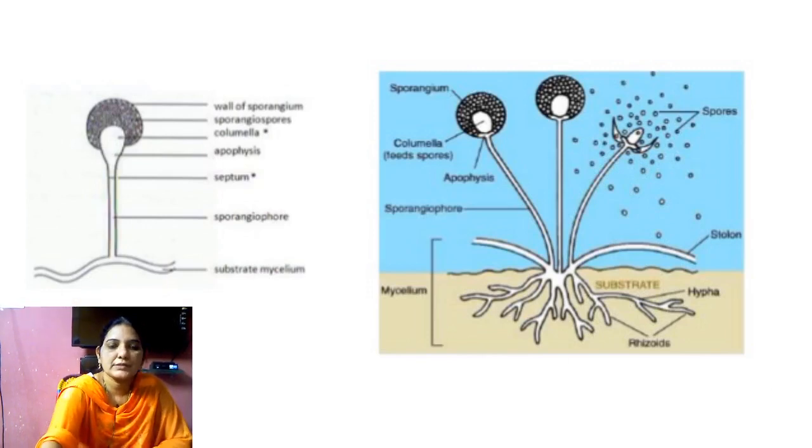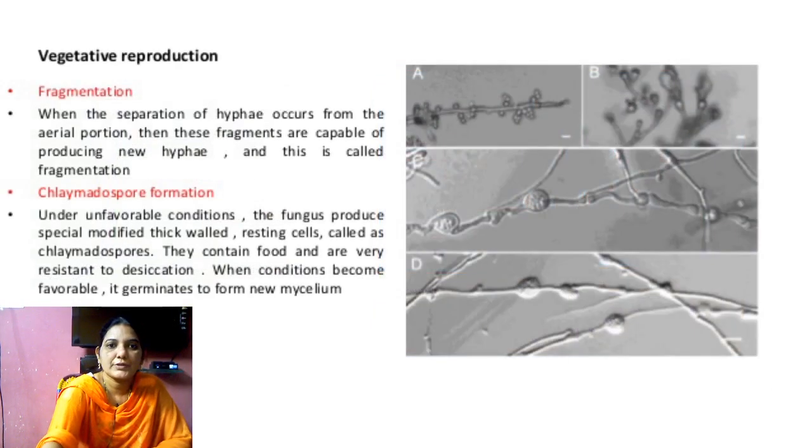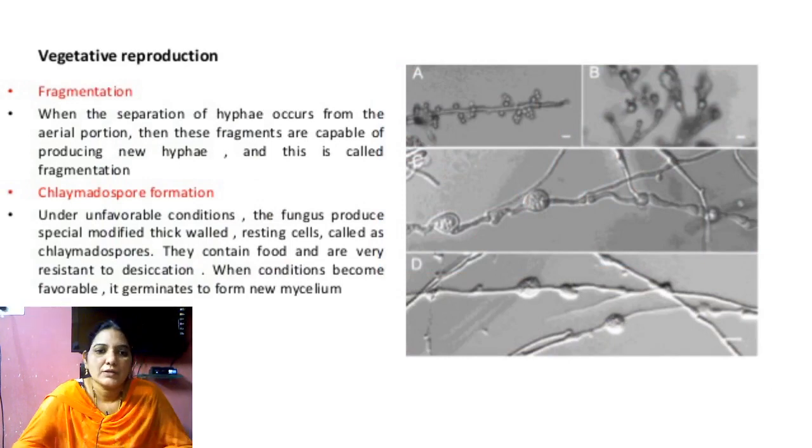Coming to reproduction. Reproduction takes place in three types: vegetative reproduction, asexual reproduction, and sexual reproduction. Vegetative reproduction takes place by three methods: fragmentation, chlamydospores, and oidiospores.